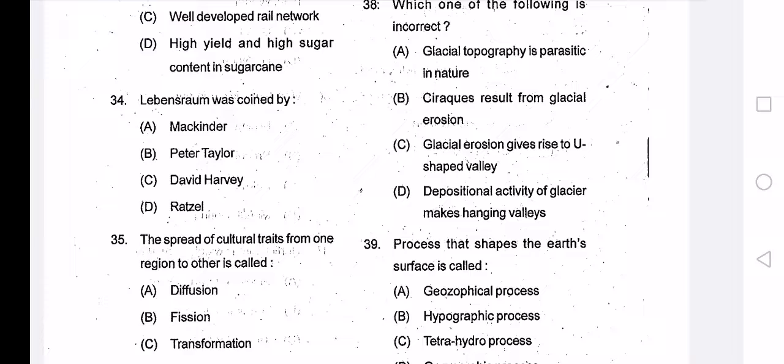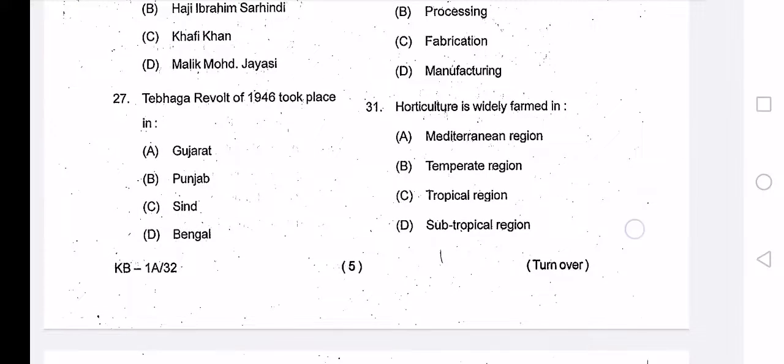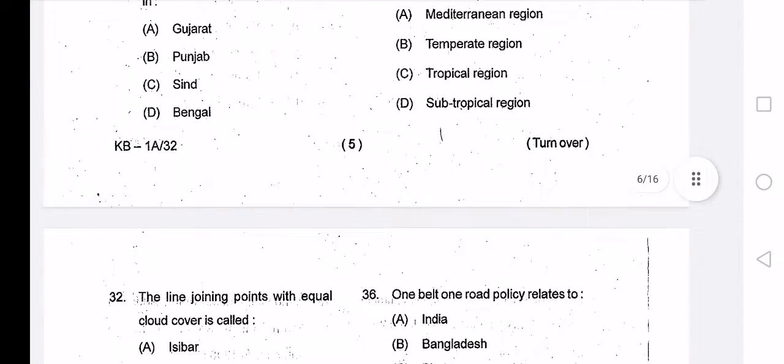Hanging valleys are created mostly by erosion through glacier, not by depositional activities. Glaciers are moving bodies of ice that can change the entire landscape, and erratics are generally the largest rocks left behind by the retreating glaciers. U-shaped valleys and hanging valleys are examples of the kind of valleys a glacier can erode, and cirques are the bowl-shaped depressions that glaciers carve into mountains and valley sidewalls at high elevation.